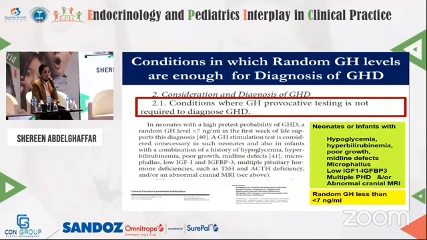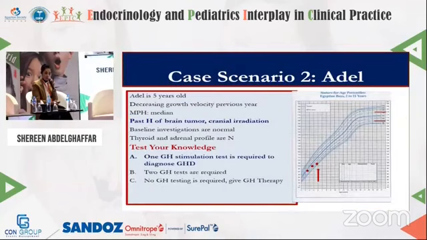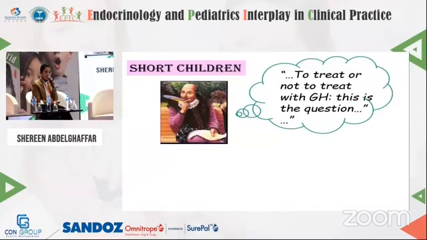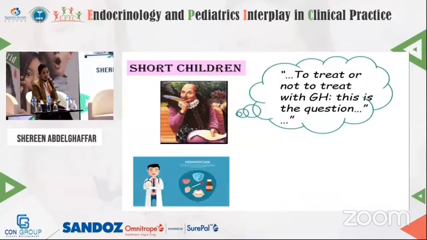And there are other conditions in which random growth hormone levels are enough. For example, in a neonate or an infant with hypoglycemia, hyperbilirubinemia, poor growth, low IGF-1, and low IGF binding protein 3, only a random growth hormone less than 7 is enough. So these are the answers, as demonstrated in the previous slides.